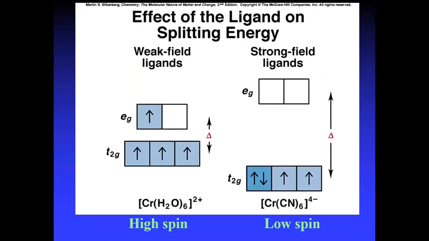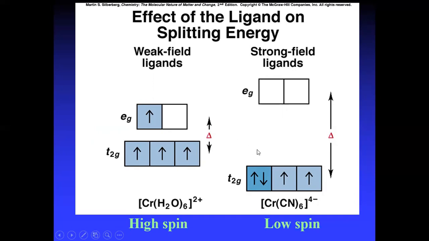Now, the effect of the ligand on the splitting of energy. What is the effect of the ligand on splitting? If it's a weak field ligand, a high spin complex is formed. The orbitals get singly filled first for the weak field, high spin complex, for example the chromium hexafluoride complex.